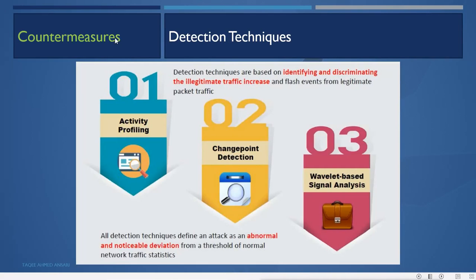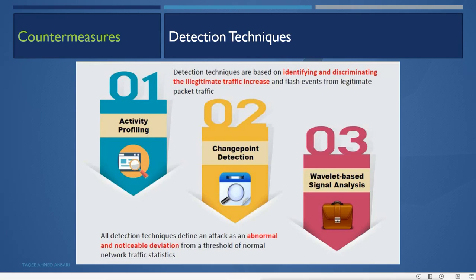Now, countermeasures. But before countermeasures, why do we do the denial of service attack? This is the important thing: why do we use this denial of service attack? Basically attackers use denial of service for two reasons. First, if they want to harm target organizations, like disturb their business, they want to destroy the target organization. This is just for doing harm to the other organization.